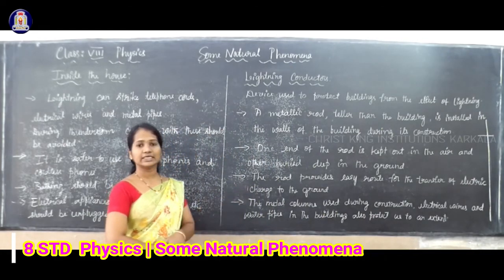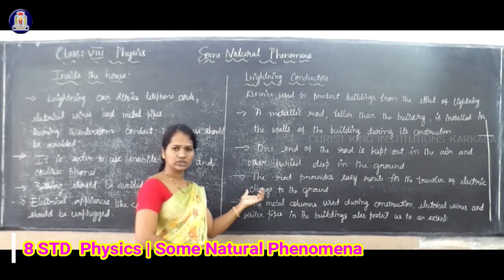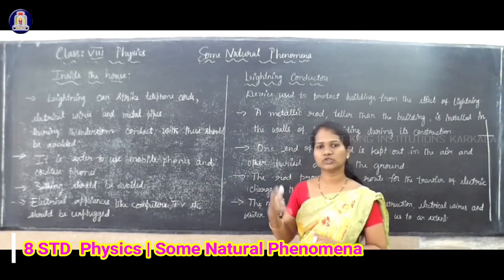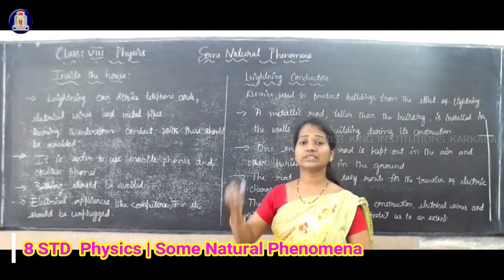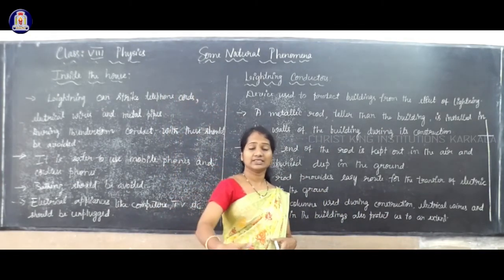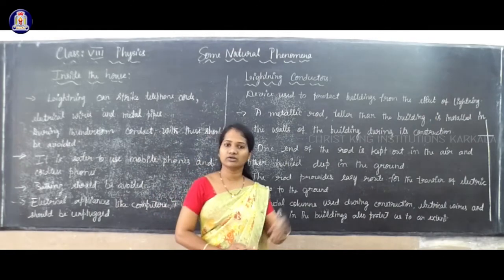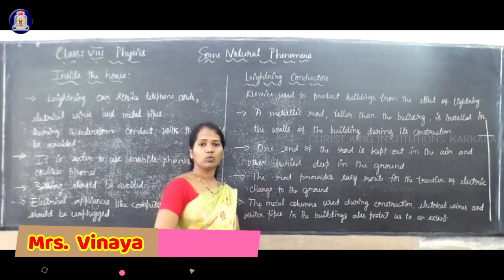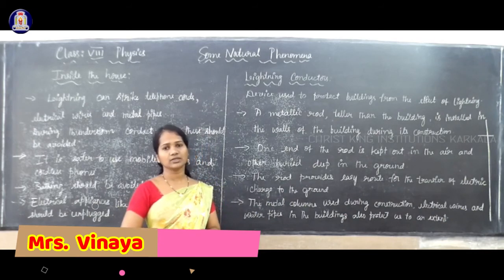The rod provides an easy route for the transfer of electric charges. During the time of lightning or thunderstorm, it absorbs these electric charges, and these electric charges flow through to the ground. By this we can avoid the electrical shocks, and we can avoid the disruption due to this lightning or thunderstorm.